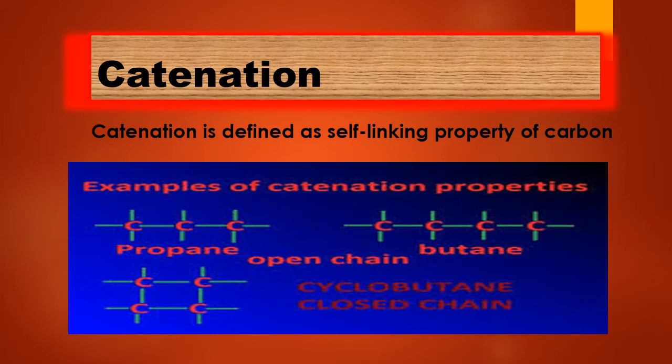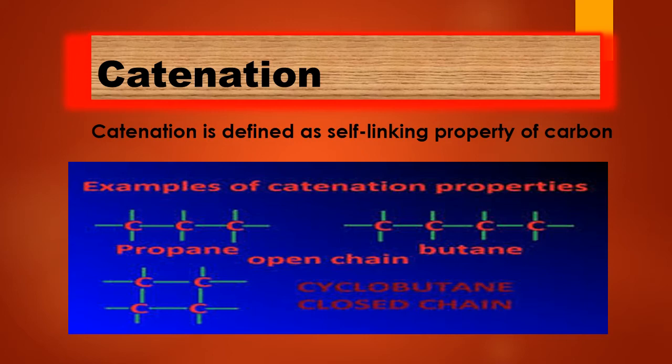So they are named as closed chain. So in catenation the carbon is linked to itself. Look at the first example, propane. There is a bond between carbon and carbon, and then the carbon is in turn attached to the third carbon, so forming propane. In butane you can see that the 4 carbons are attached to one another. This property is named as catenation.